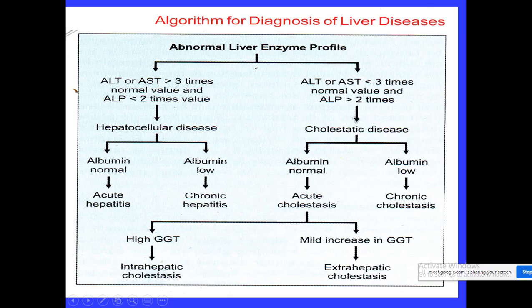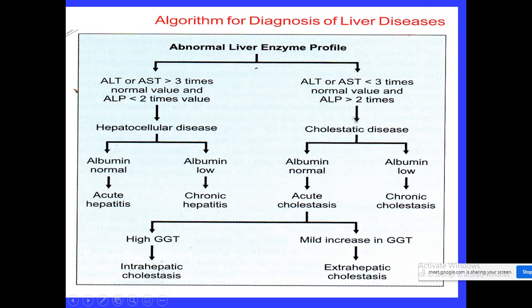Very important is the concentration of the ALT, AST and ALP enzymes. If ALT and AST are elevated more than 3 times the normal value, it could be hepatocellular disease. If the ALT and AST values are less than 3 times the normal value, it could be cholestatic disease. Then you have to consider another parameter, albumin.